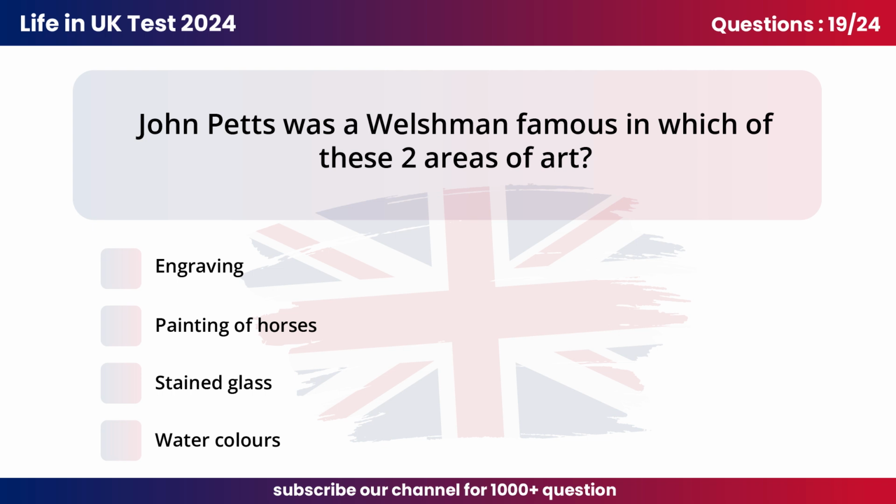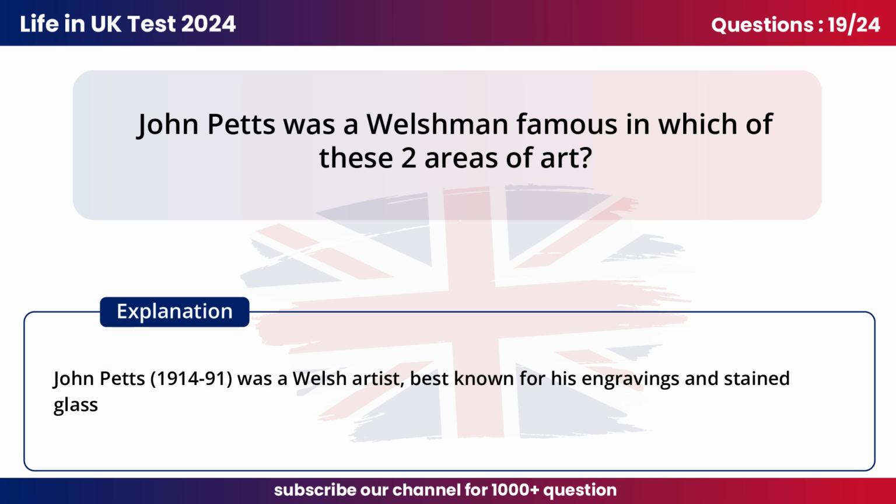Question 19. John Petts was a Welshman famous in which of these two areas of art? A. Engraving. C. Stained glass. John Petts, 1914–91, was a Welsh artist, best known for his engravings and stained glass.